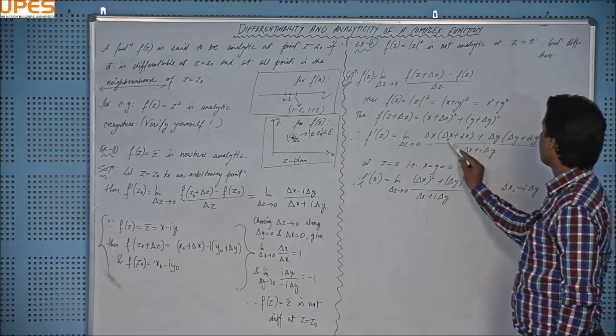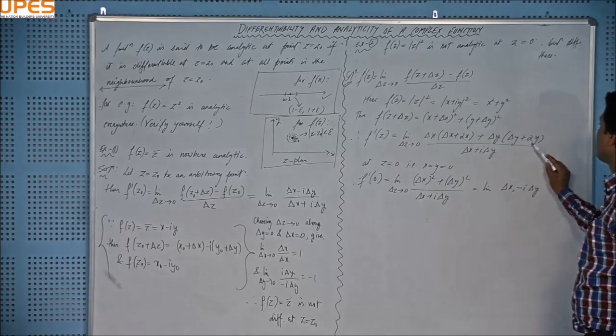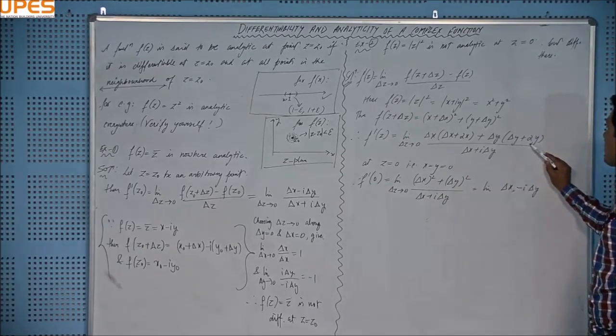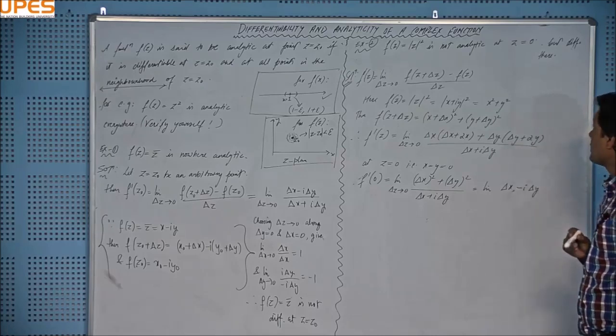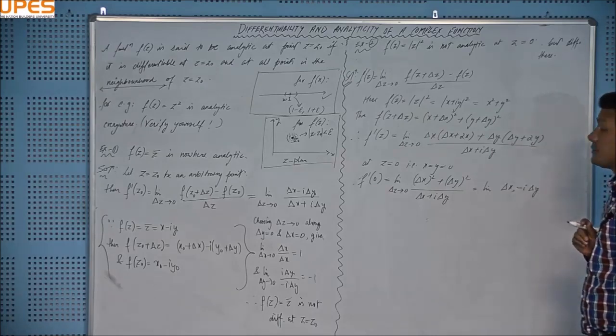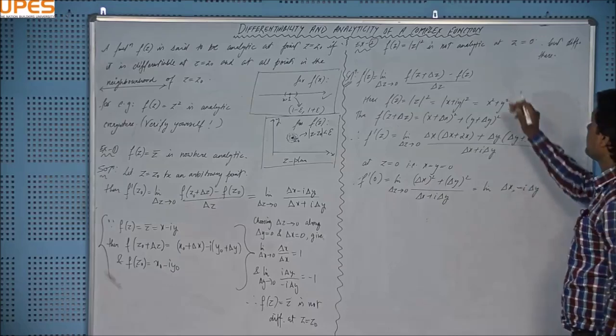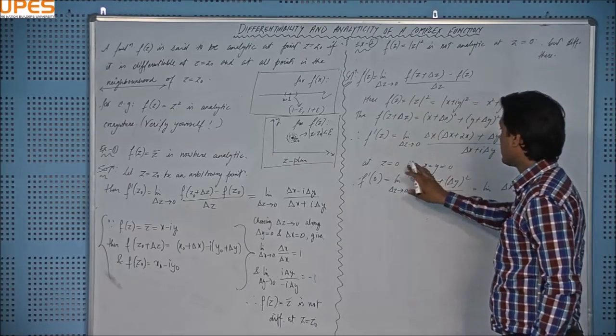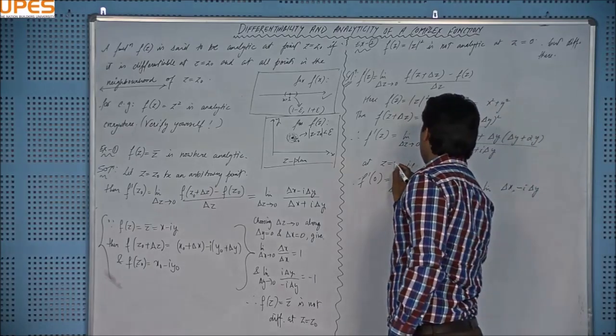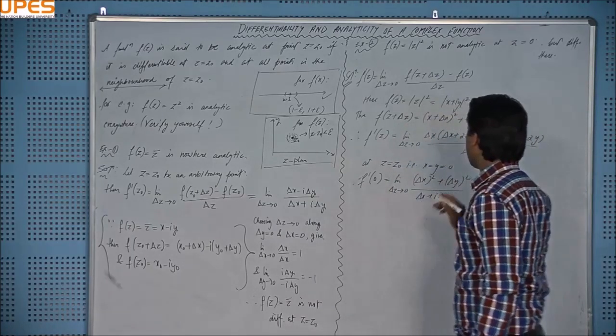Delta x goes to 0, this will be 0, and we will be left with this. Okay, delta y will be cancelled. Fine, I should take an arbitrary point, right? But differentiable there. Okay, fine, leave it. Taking z equal to z naught, right?